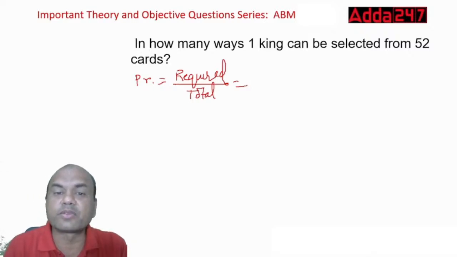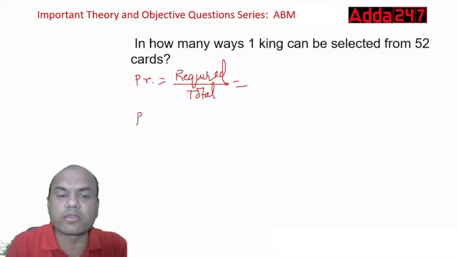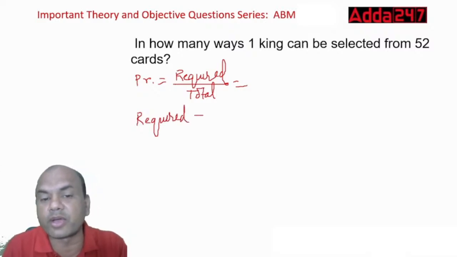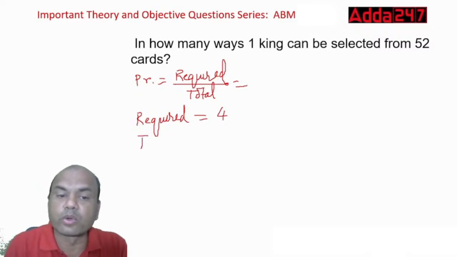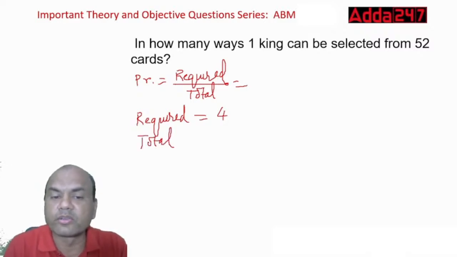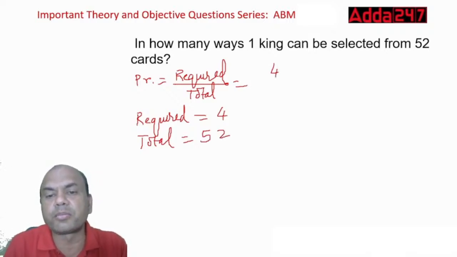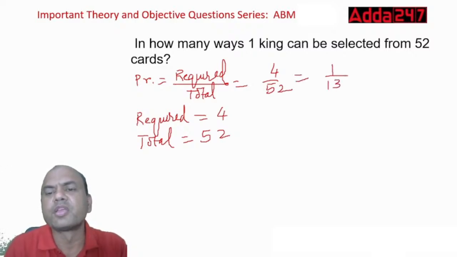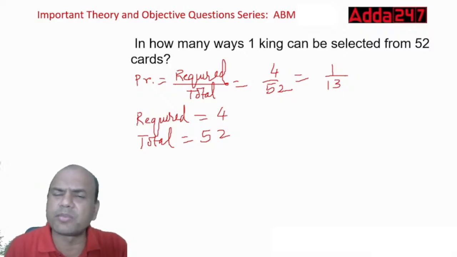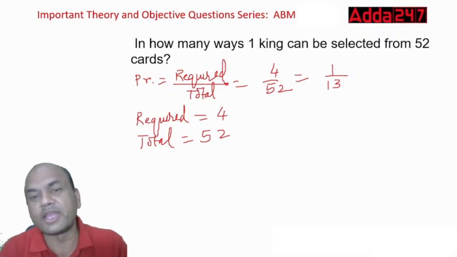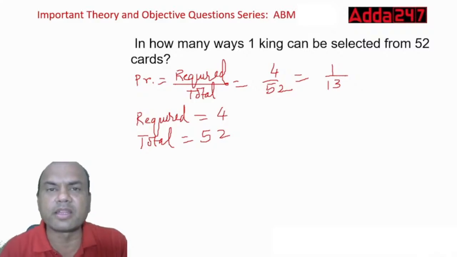So the answer which I am getting here: what is required for me? What are the chances of getting what is required? There are four chances, four kings. What is the total? Total is 52 cards. So what is my answer then? 4 upon 52, so 1 upon 13. That is the probability, right? You can find it in decimal points or keep it like this. In the exam, you divide 1 by 13 and you'll get the answer.